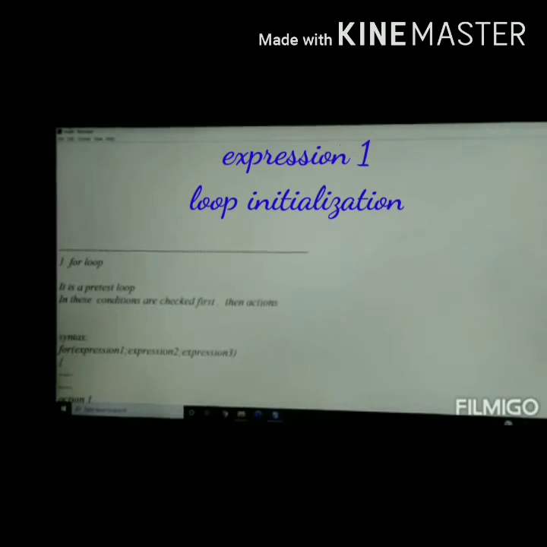Expression 2 is for the condition. We write the condition in place of expression 2. And expression 3 indicates loop update. We will update the loop in expression 3.